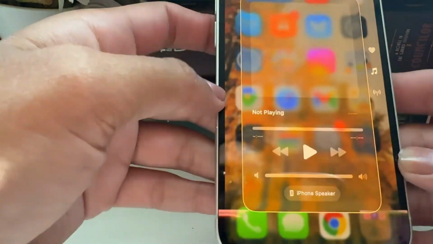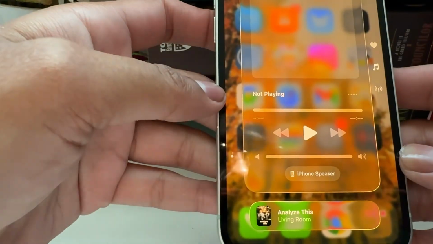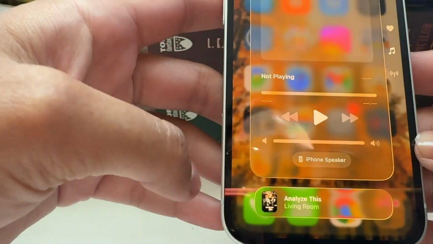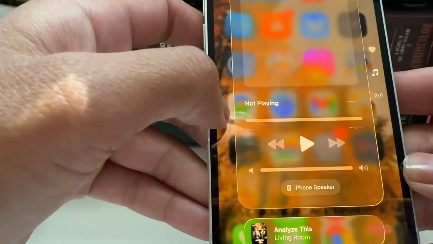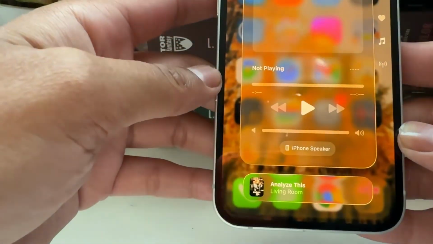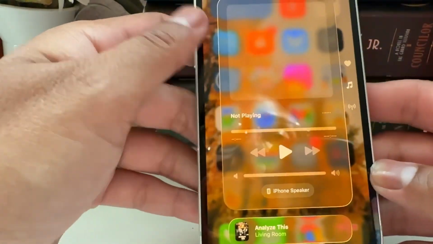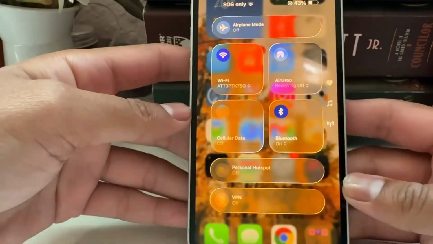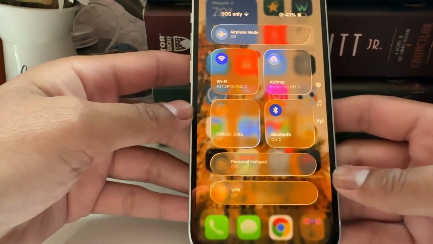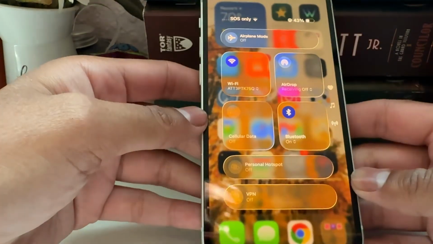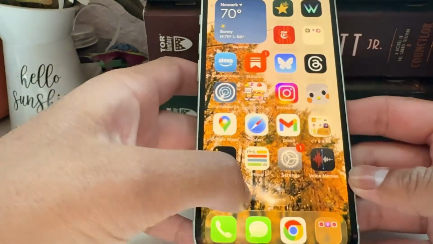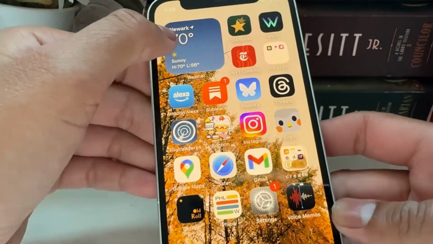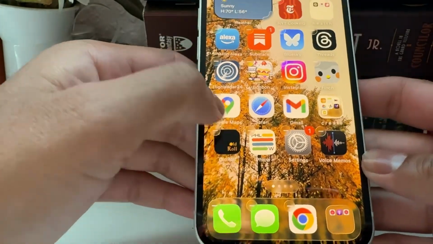Interesting. Here's the now playing. I'm watching Analyze This on the TV. If you haven't seen that movie, definitely watch it. It's super funny. Here's more control center stuff. So yeah, I think a lot of people are probably going to either love these new changes or hate them. So let's see.